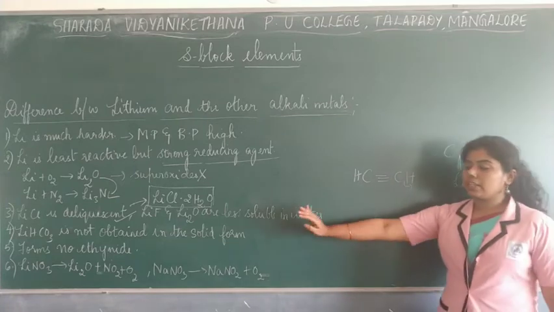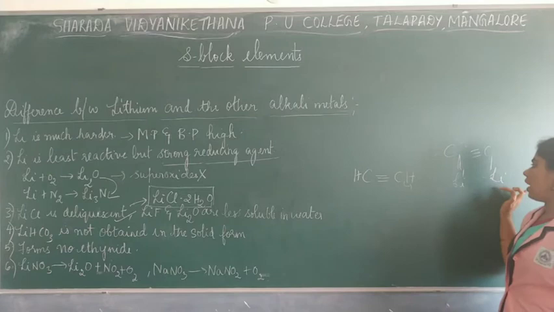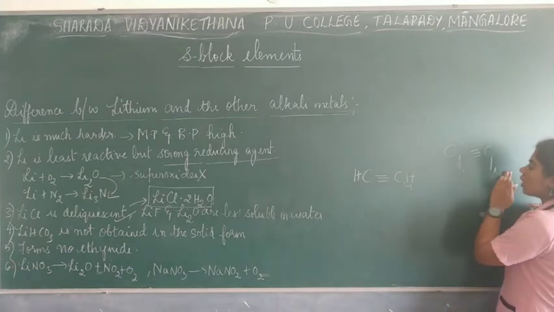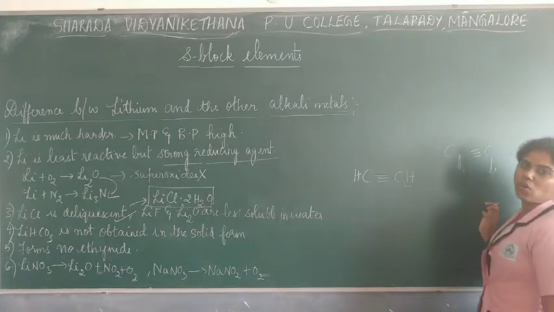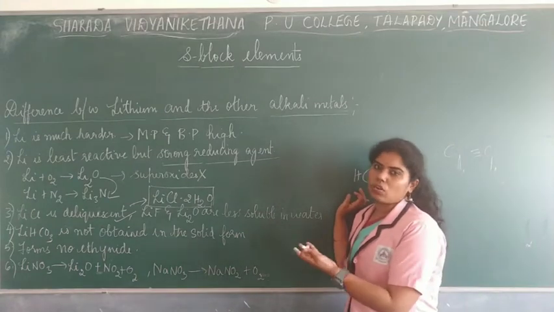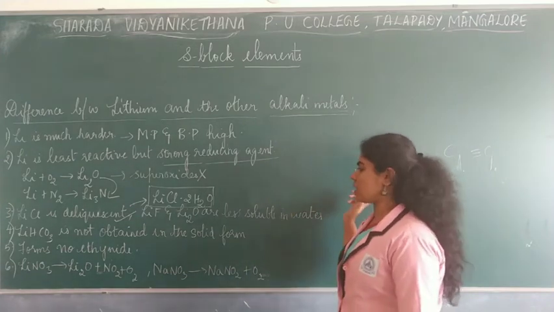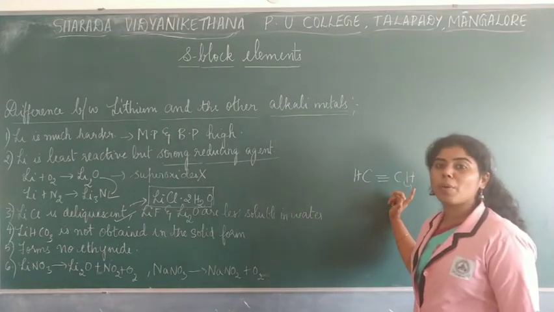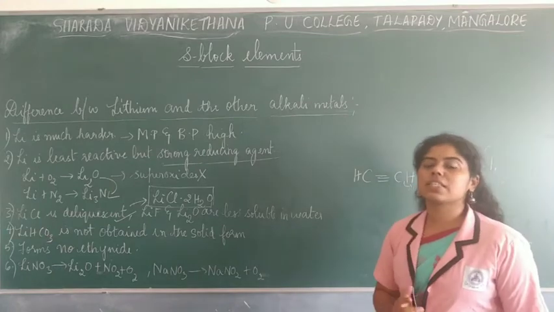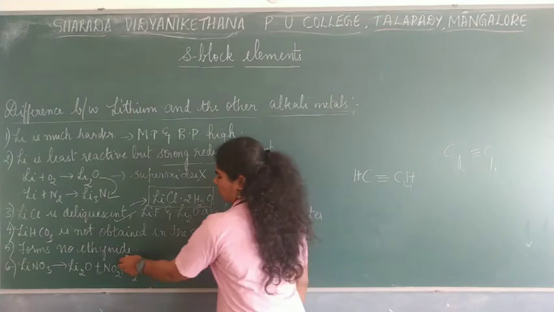So here this property says that all the other alkali metals can form this bond, but lithium does not form this ethynyl ion when it reacts with ethyne. So as you all know, the reason is the same thing, that they have smaller size and high polarizing power. Because of that, they won't be able to form a bond with carbon, and because of this, they can't form ethynyl ion like all the other alkali metals. So this is one thing.